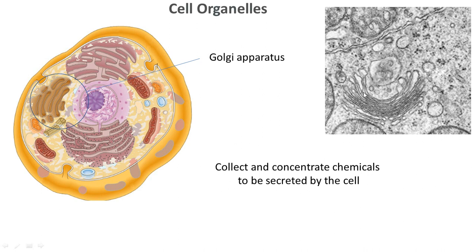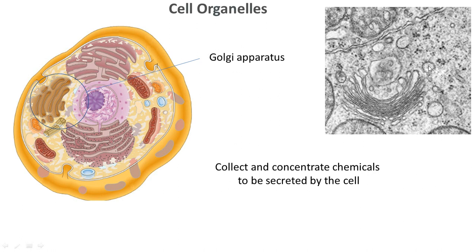It will keep the material by budding off a little bit of its material, and it will be kept in the cytosol. The material that the Golgi apparatus has received is stored in these small vesicles.